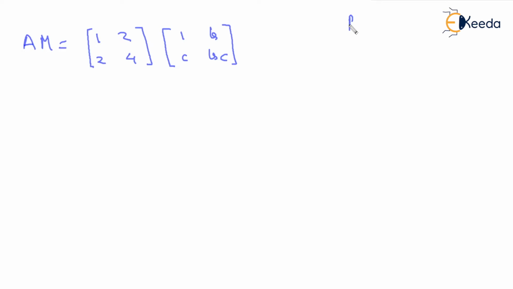Rank of A is 1. What are the possibilities of rank of M? It can be 1 or 2, right? Because the unknowns B and C are not known, but the rank cannot be more than 2 because it is a 2 cross 2 matrix, and it cannot be 0 because there is at least one non-zero element. One non-zero element makes it rank 1. So rank is going to be 1 or 2.